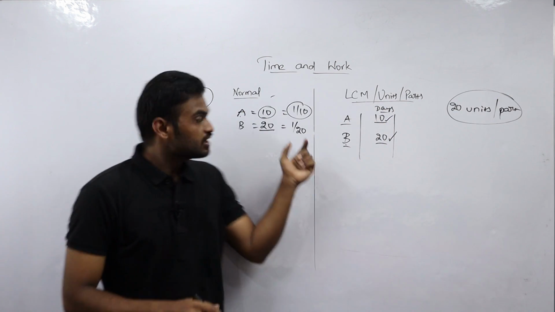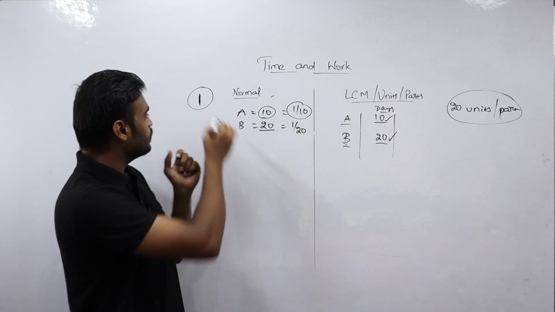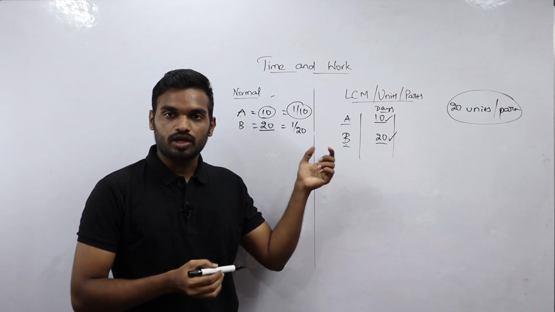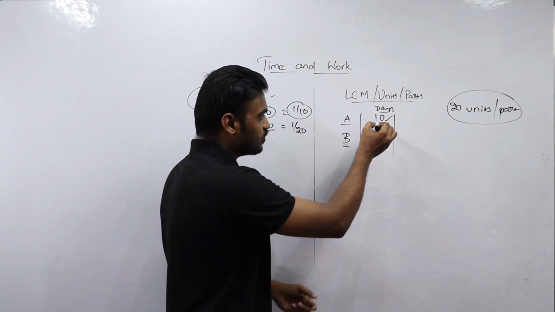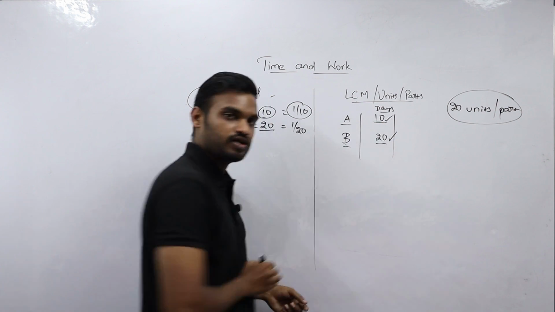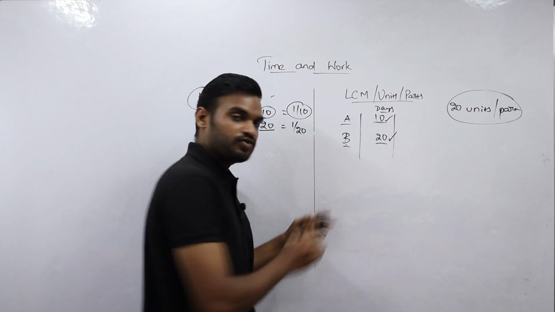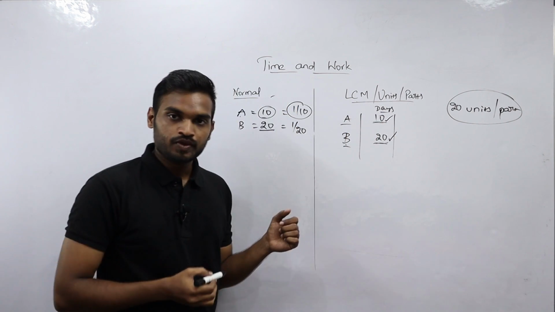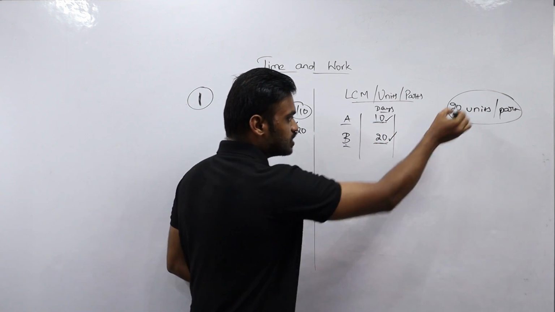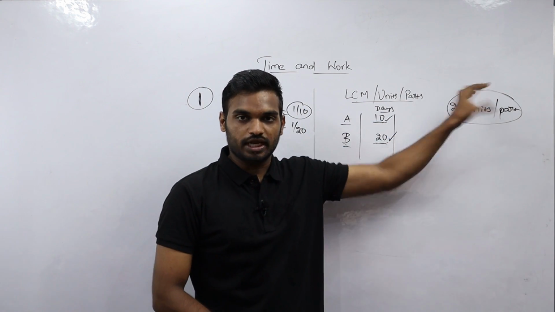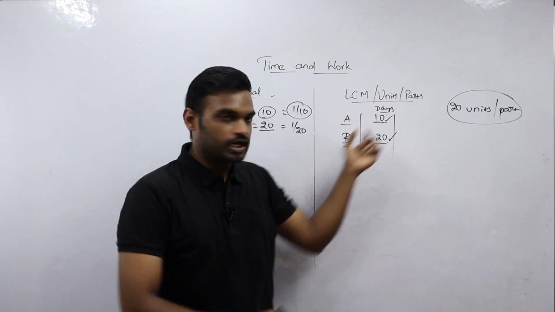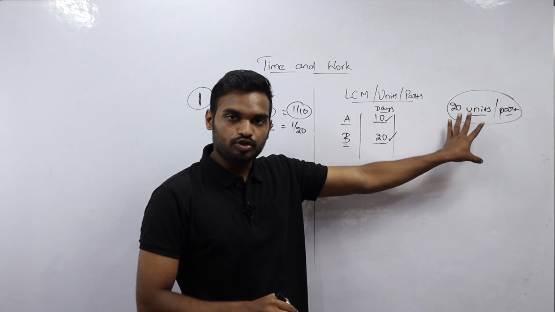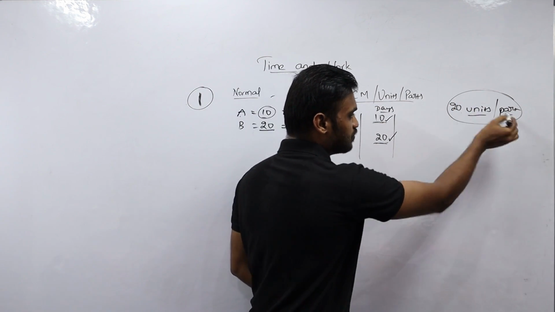Try to understand this. In the normal method, the total amount of work to be done will always be constant, and that is 1 part. But in the LCM or units method, we find out the total amount of work by taking the LCM of the time taken by the persons involved in the work. Here A and B are involved. A takes 10 days and B takes 20 days, so the LCM of 10 and 20 is 20 units. This is the total amount of work to be done. We measure the total work in the LCM or units method by units or parts, so here the total work is 20 units or 20 parts.